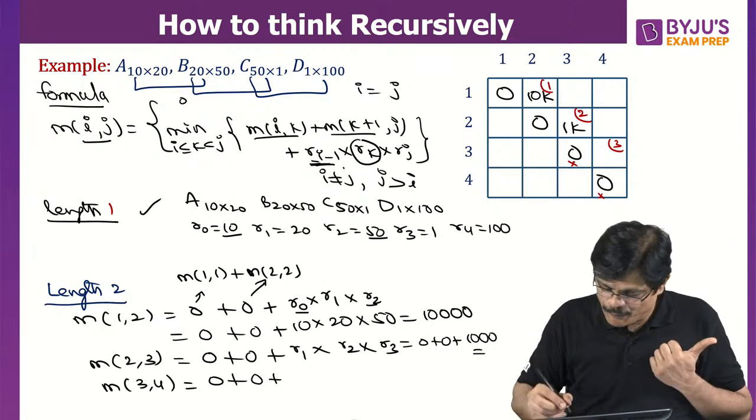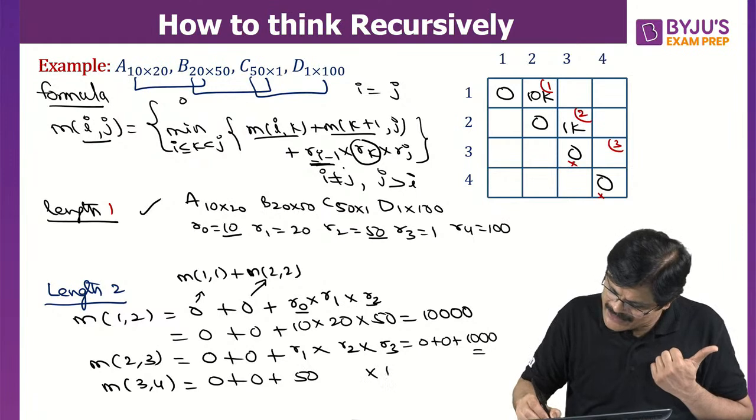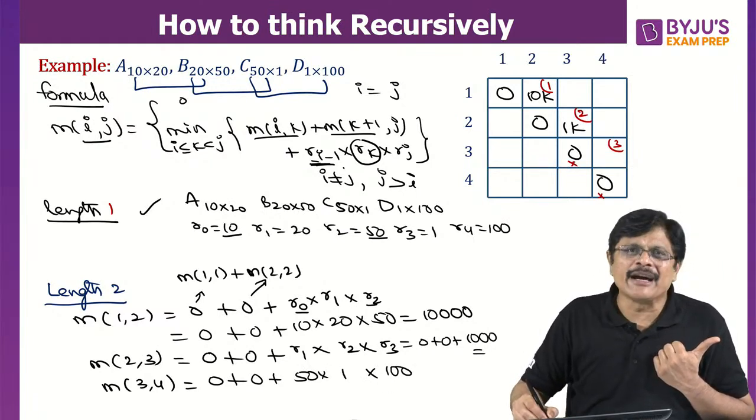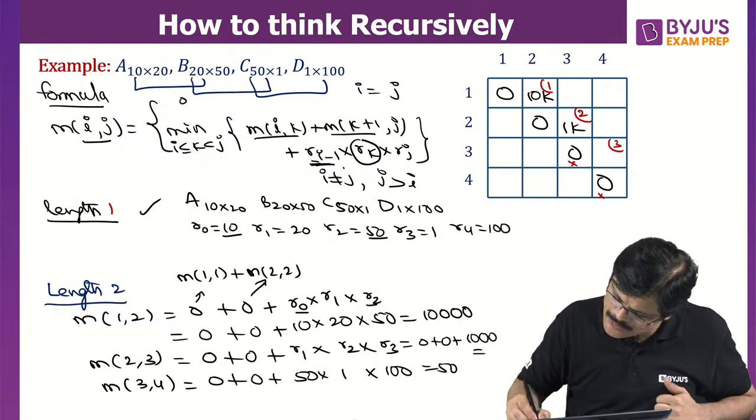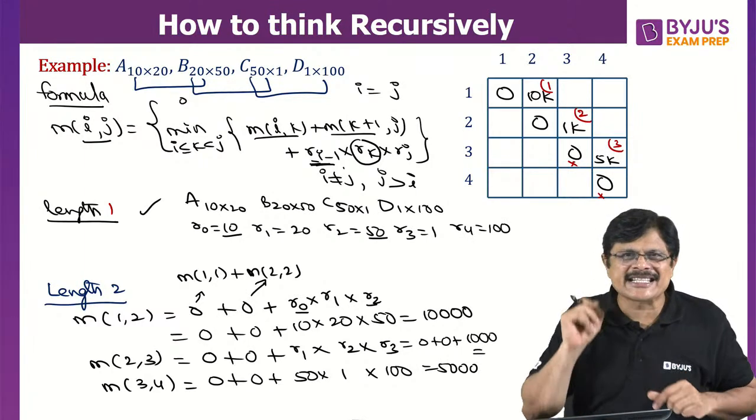Now what is it, sir? R2 into R4. R2 means what? 50 into R4, that is 100. And intermediate fellow is 1. 50 into 100 is 5000. 5000K. So this value is 5000. That is 5K I am writing. 1000 I am writing it as K here.